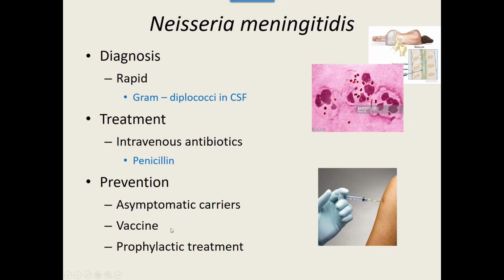Otherwise, they can do prophylactic treatment. They'll give antibiotics to individuals that have been in close contact with someone that's had it. If your roommate just went to the hospital because of this, they're going to give you antibiotics. They want to make sure that if you've been exposed to it, they kill this bacteria before it ever gets into the blood or the cerebrospinal fluid. Now, that's my gram-negative cocci.